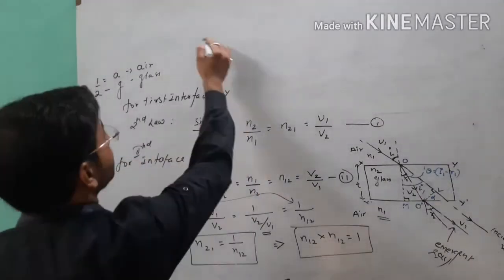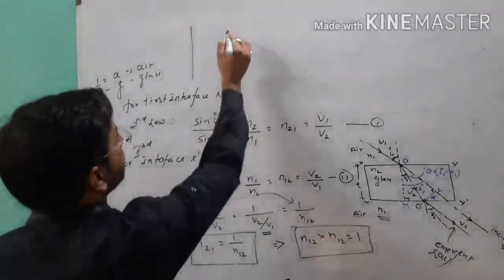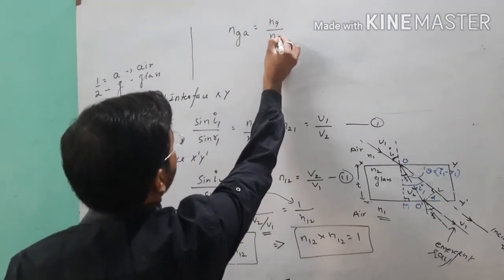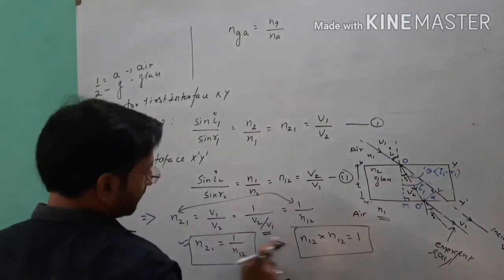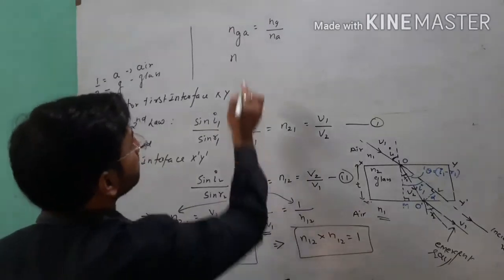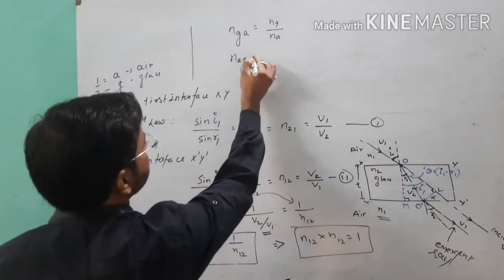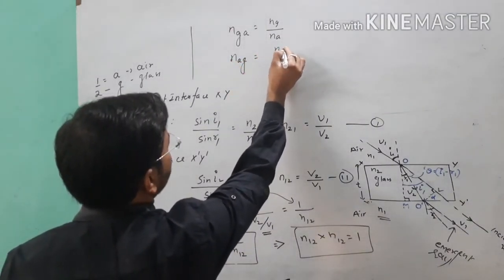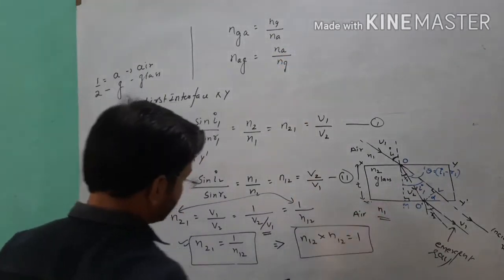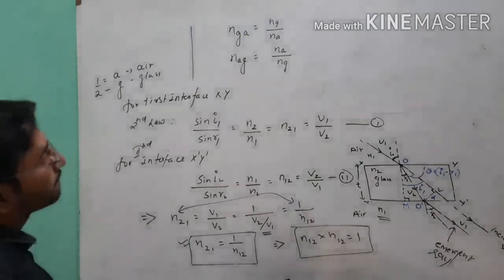I can write this formula. See here, N21 means glass to air. It is equal to Ng over Na, and as you know, N12 means air to glass, it is equal to Na over Ng. You can see this point clear.